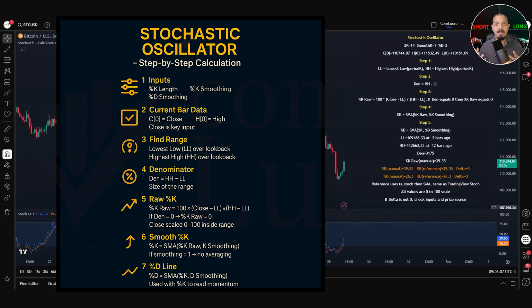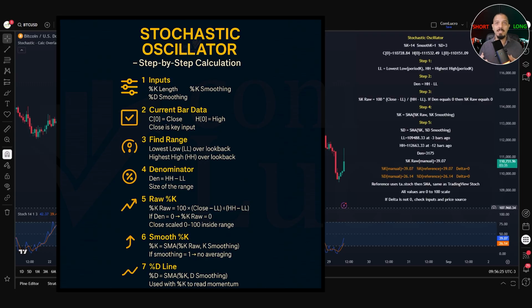Step 1. We find the lowest low over the lookback and the highest high over the same lookback. These two values define the recent price range that Stochastic uses. Step 2. We compute the denominator. Den equals HH minus LL. That is the size of the range.